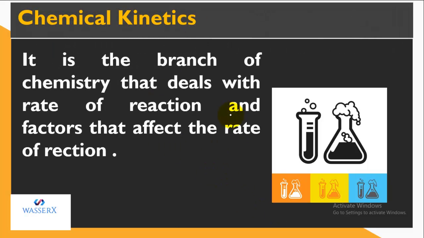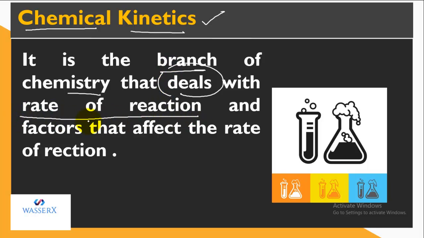So to deal with the rate of reaction and the factors that influence the rate of reaction, the branch of chemistry that is responsible is chemical kinetics. So what is chemical kinetics? Chemical kinetics is a branch of chemistry that deals with the study of the speed of the different reactions, or you can say the rate of reaction, and also the factors that affect the rate of any particular reaction.